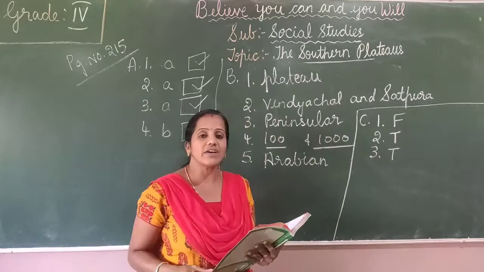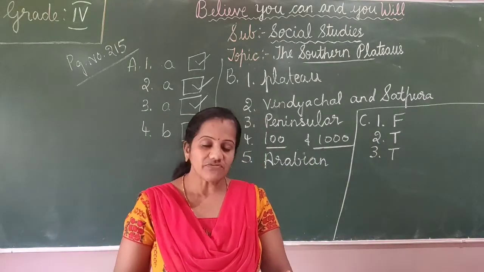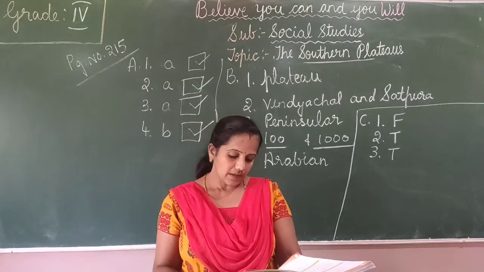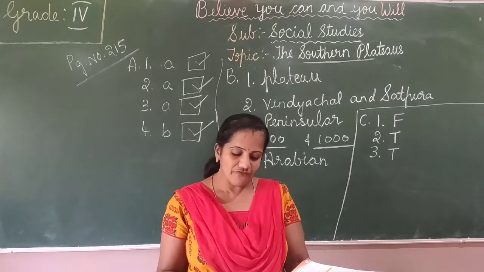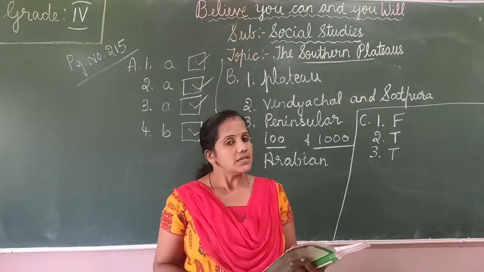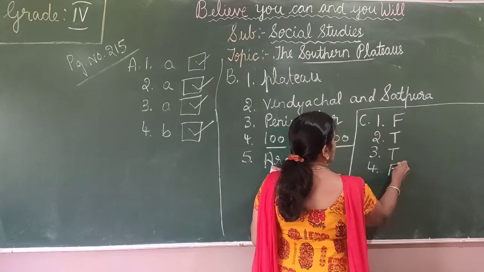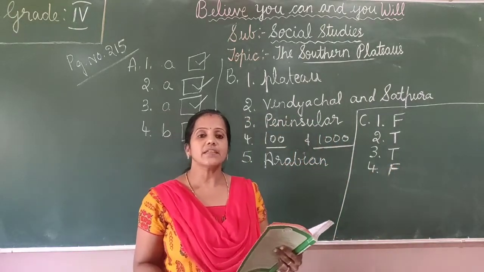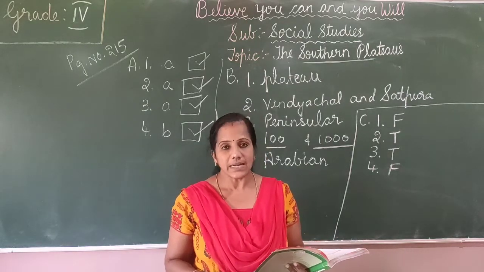So the Jog Falls is the highest waterfall in India. It is formed by the Sharavati river in Karnataka. The fourth one, the Narmada and Tapi flow westwards and fall into the Mediterranean Sea. No, it is false. Then to which sea will it fall? Arabian Sea. So the Narmada and Tapi flow westwards and fall into the Arabian Sea.